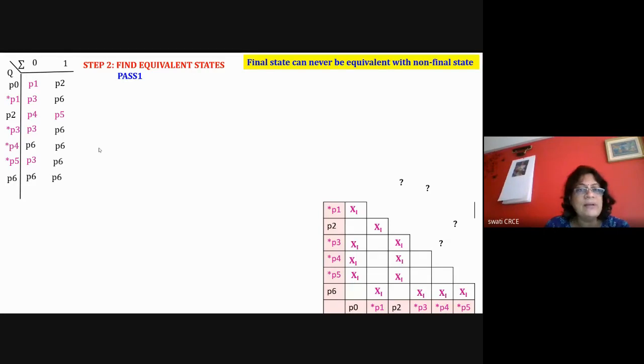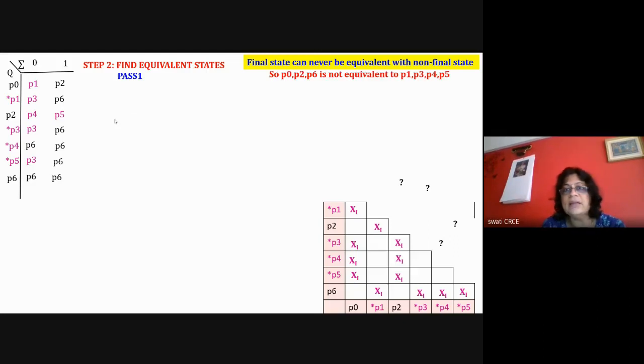So in the first pass, we will say that P1, P3, P4, P5 will never be equivalent with P0, P2, and P6. So I'm writing that P0, P2, P6 belong to the non-final group of states, and P1, P3, P4, P5 are the group of states which are final states. So they will never be equivalent with each other.